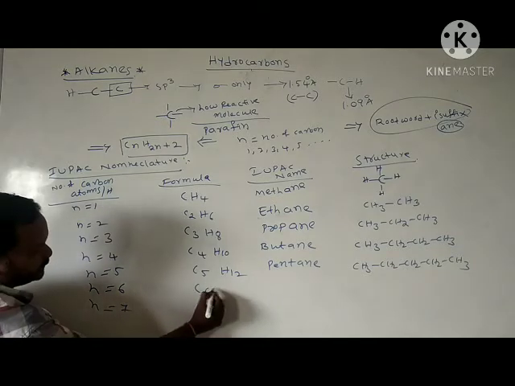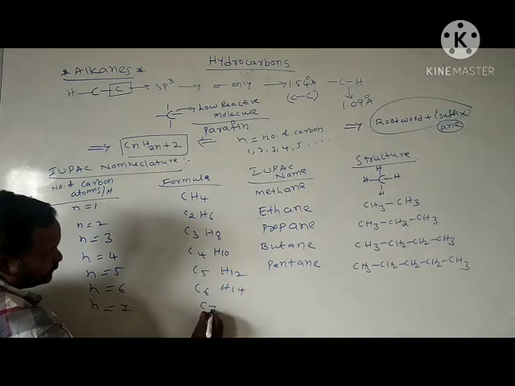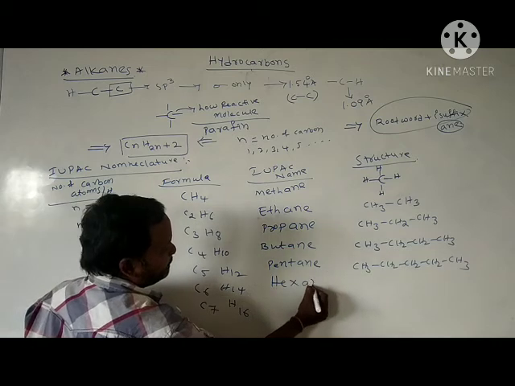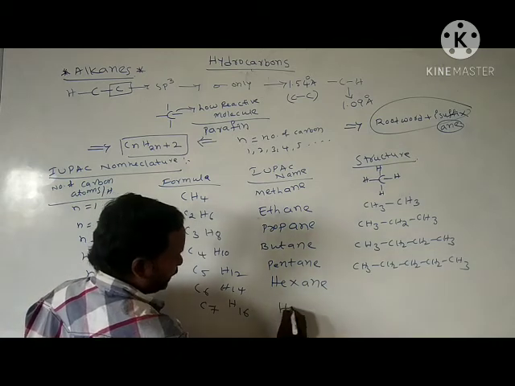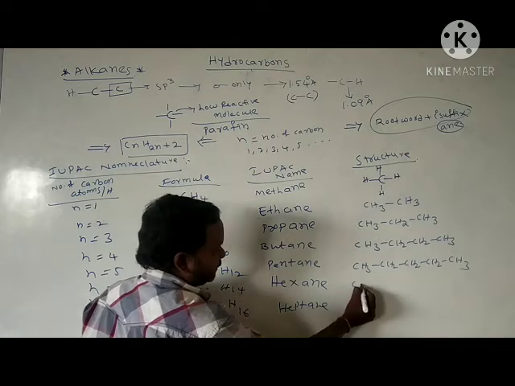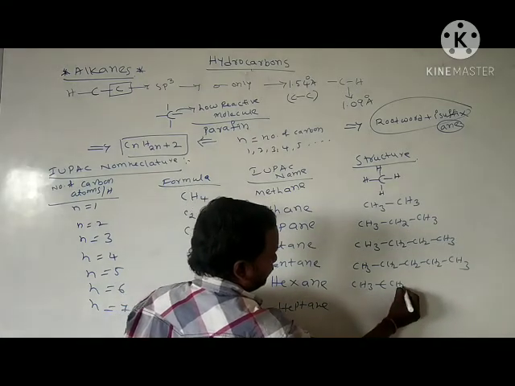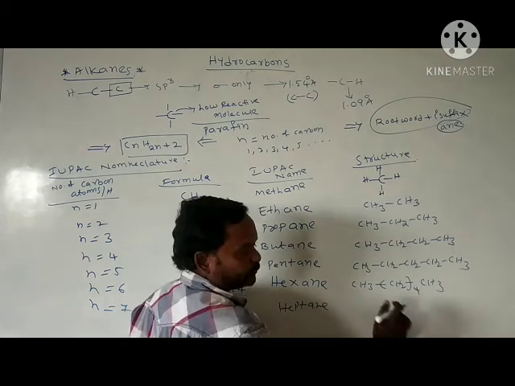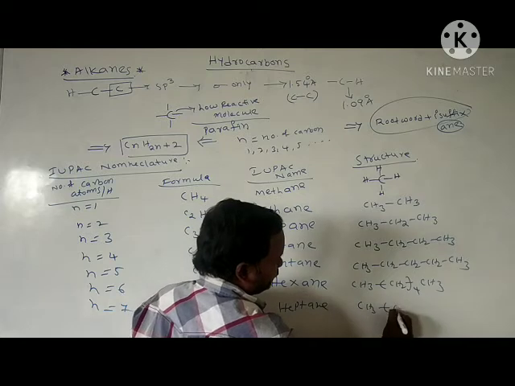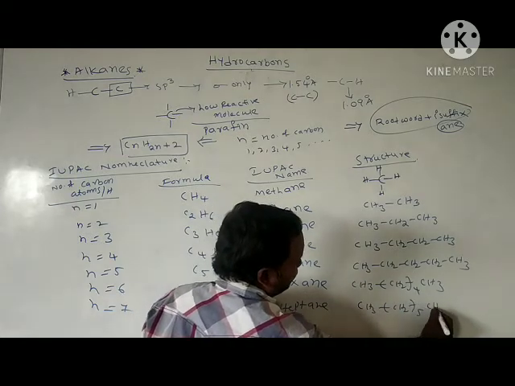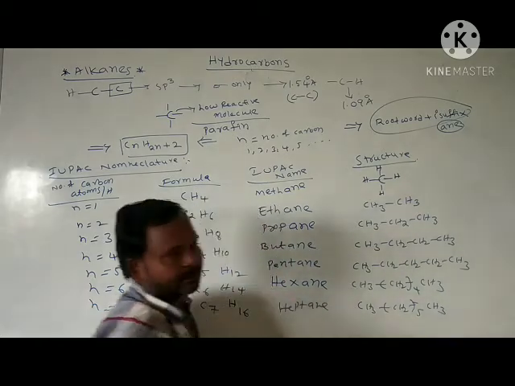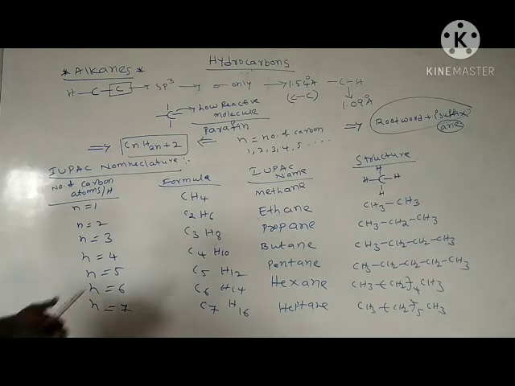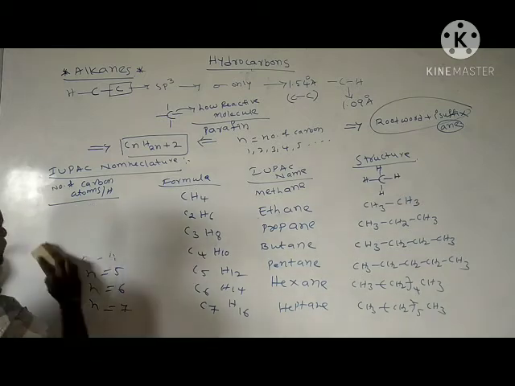n is equal to 6 means C6H14. n is equal to 7 means C7H16. Here hexane. Here heptane. Writing the structure: CH3, CH2 four times, CH3. Four carbons plus two, six. For heptane: CH3, CH2 with five carbons, CH3. This is heptane. Yes, this is the IUPAC naming of alkanes. Next, in continuation, up to 10 I will explain.